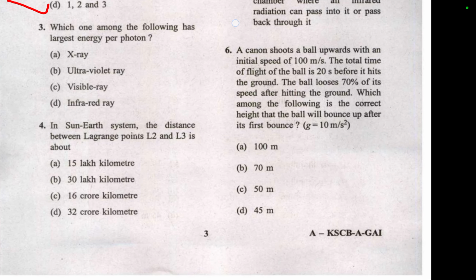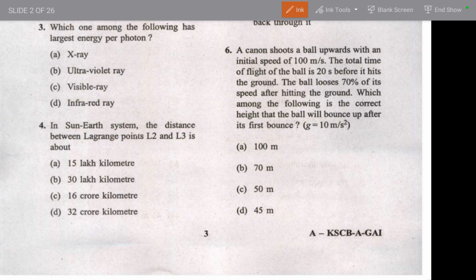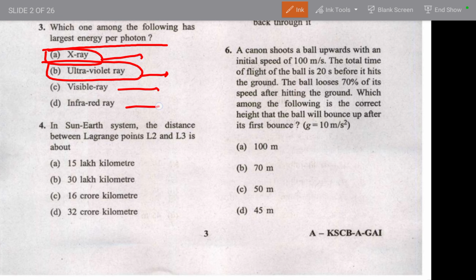The third question is about photon rays. So here there is a spectrum, right? The question is, which among the following has the largest energy per photon? You may have heard about X-rays, UV rays, visible rays, and infrared rays. Infrared rays are about temperature and so on. Visible rays also don't have the higher energy.